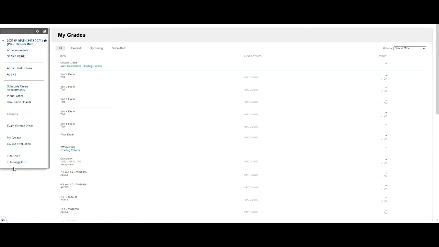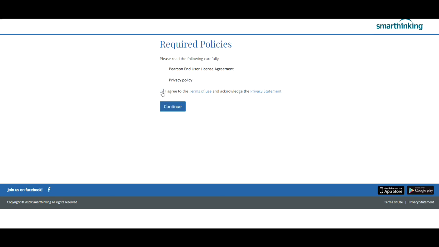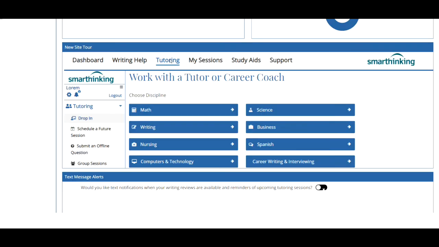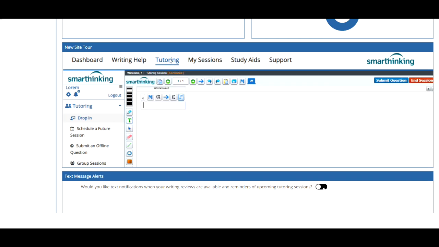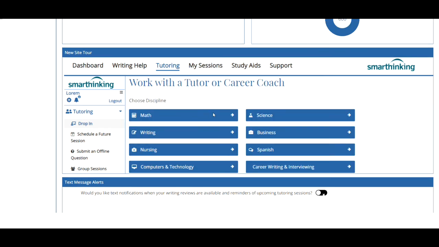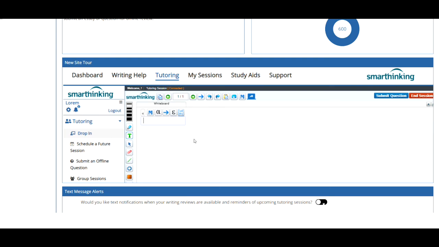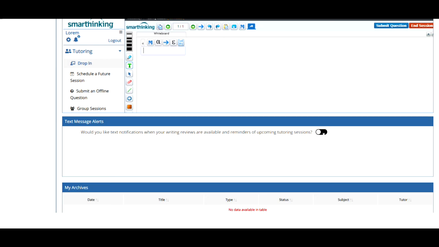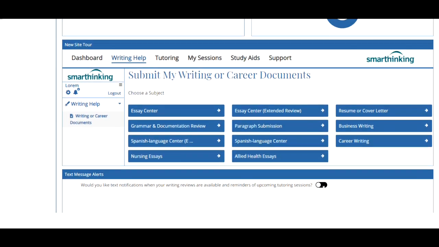Finally, we have the tutoring and the 24/7. Let's click on tutoring 24/7. It'll send you to this page. You must agree to the policies. Once you're on this page, you have the option to drop in, schedule a future session, submit an offline question, or join a group session, and then proceed to the math part. You can type your question here and then submit it. Somebody will respond with your sessions.